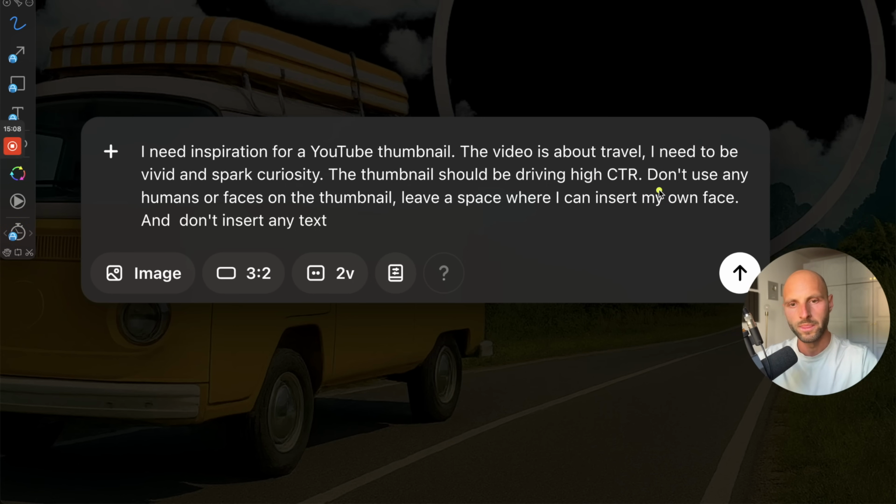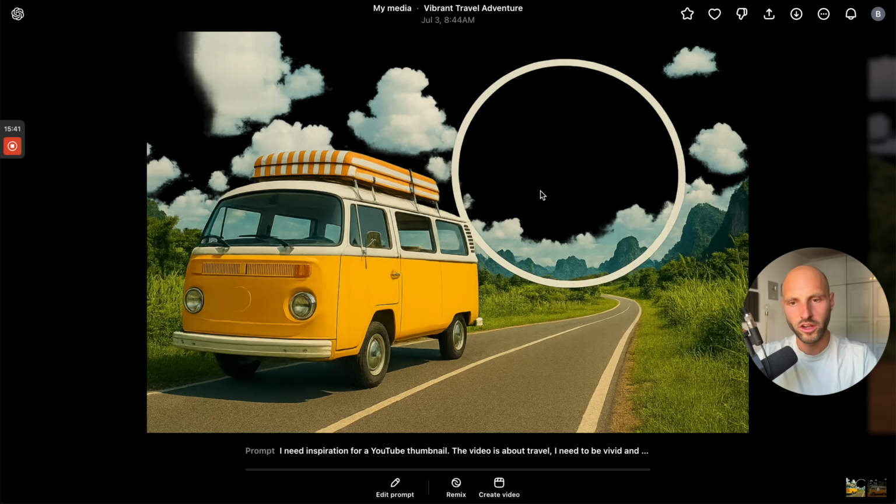Now, next thing that I say to Sora AI is, don't use any humans or faces on the thumbnail. Why? Because I want to leave a space where I can insert my own face. This is the thing, guys. You need to insert a human's face that is not related to AI, but let's say the person you're going to be working with. And don't insert any text, again, because I want this to be empty. This is the thumbnail that Sora came up with. I'm gonna click this button to download it to my computer.